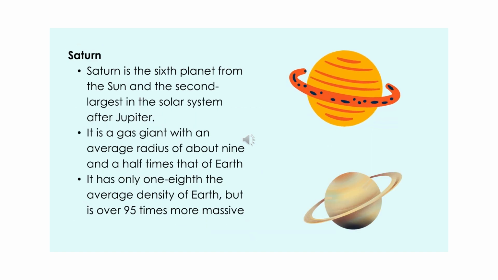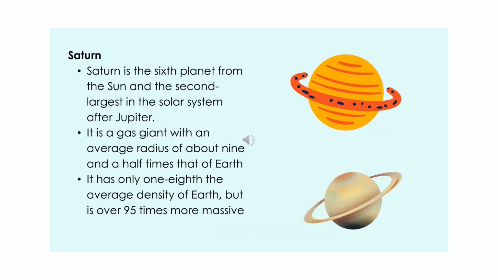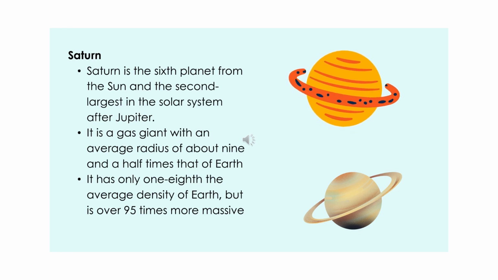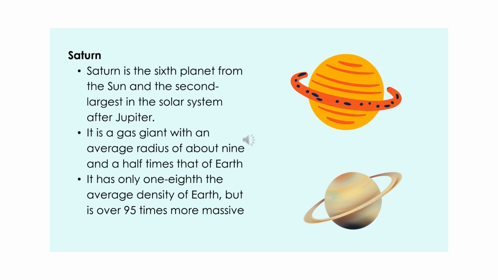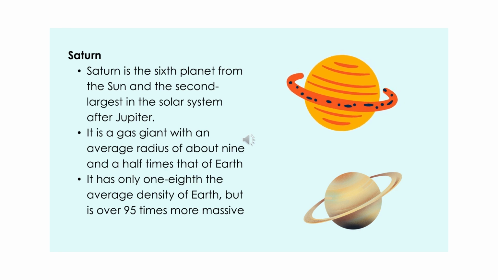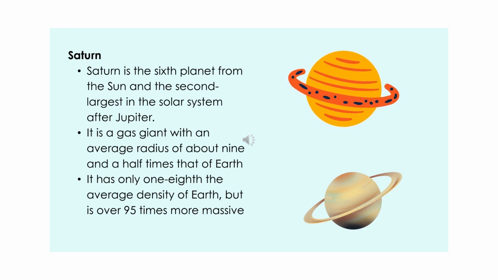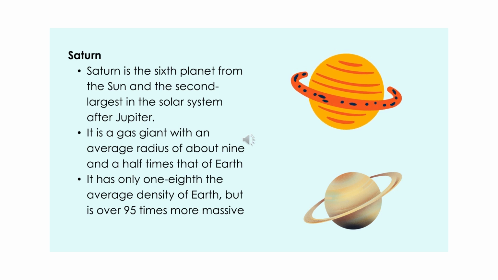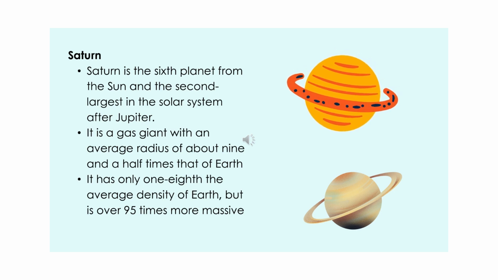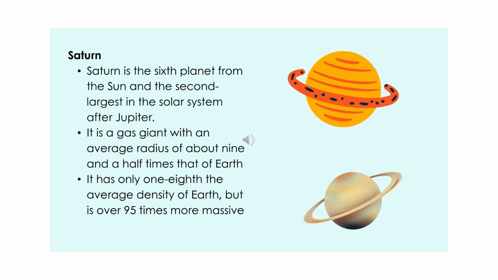Saturn. Saturn is the sixth planet from the Sun and the second largest in the solar system after Jupiter. It is a gas giant with an average radius of about 9.5 times that of Earth. It has only 1/8 the average density of Earth but is over 95 times more massive.